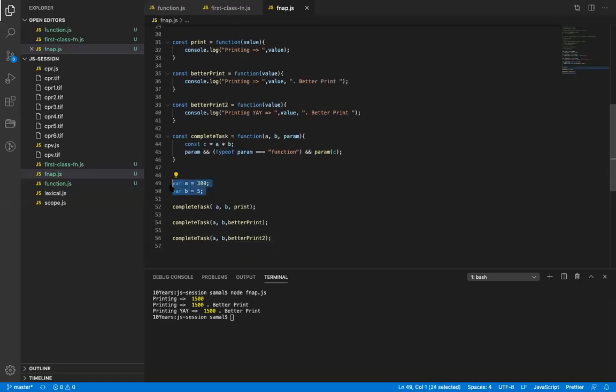Just like a variable, I'm assigning this to a variable. JavaScript says you don't have to assign or define a variable; you can directly use the value. Instead of defining this, I will just say 300 and 5, and I'll say 150 and 7, and let's say 101 into 12. If I run this, I will get the output: 300 into 5 is 1500, 150 into 7 is 1050, and then 101 into 12 is